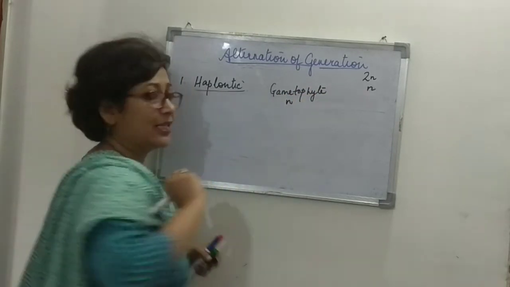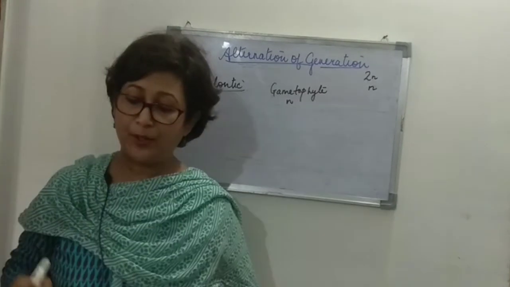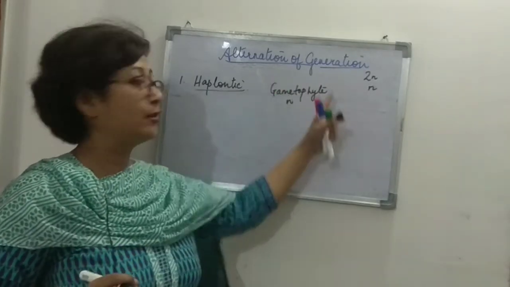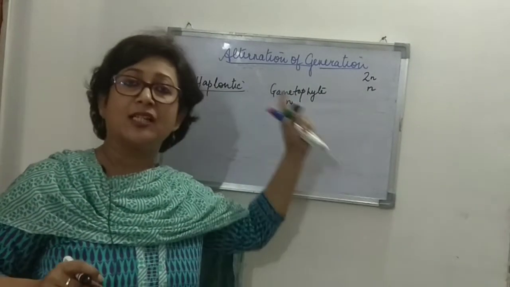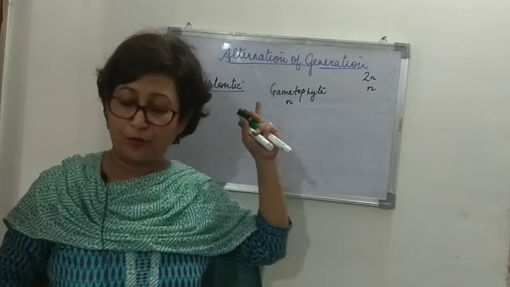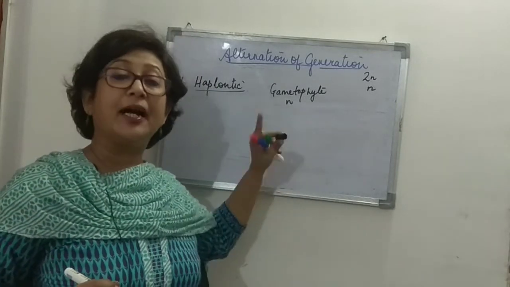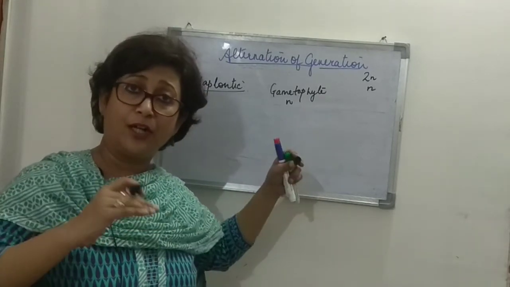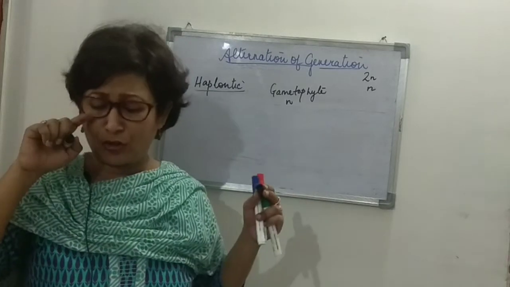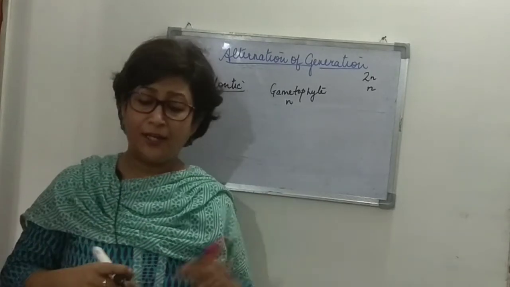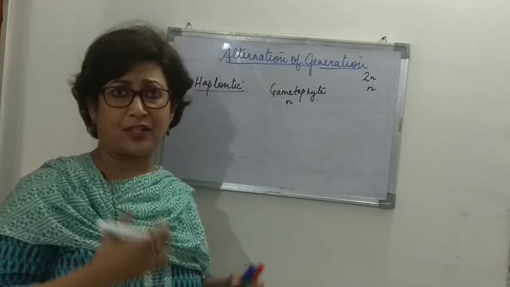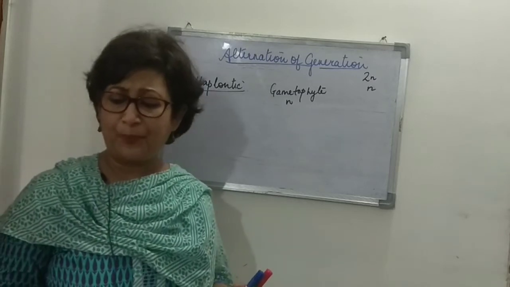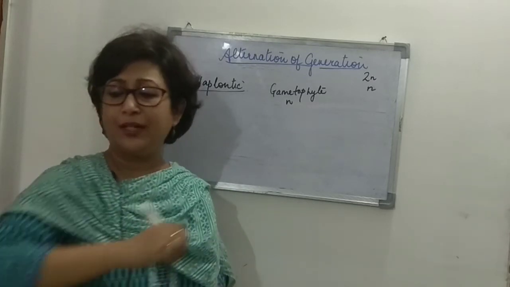Haploid we represent as a single N, having half the number of chromosomes. Now the haploid plant body, which is a gametophyte, the cells contain only half the number of chromosomes. These may be either unicellular, or they may be colonial, living in colonies, or maybe multicellular also. It can multiply vegetatively and by accessory spores also, the meiospores.